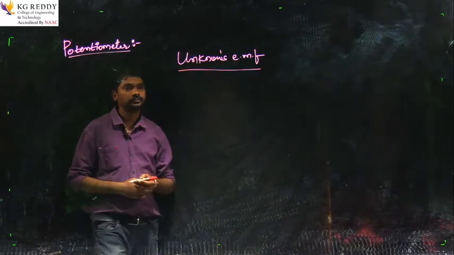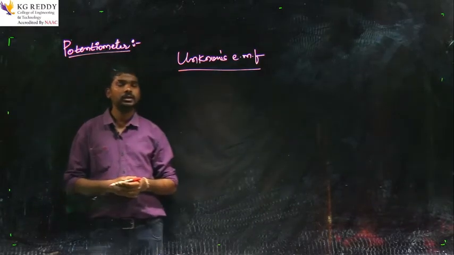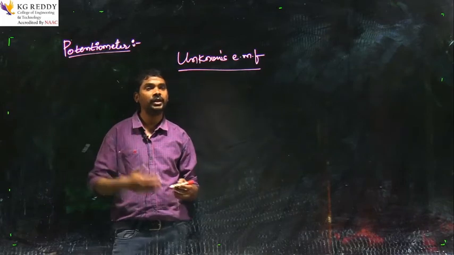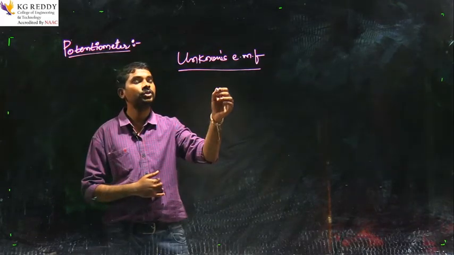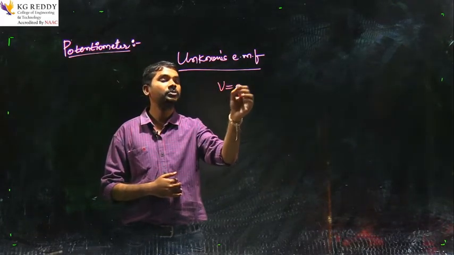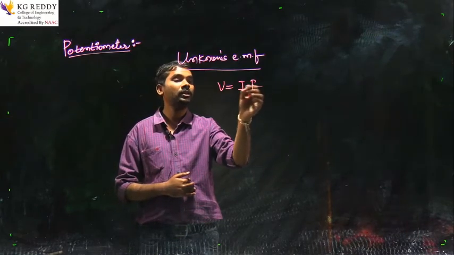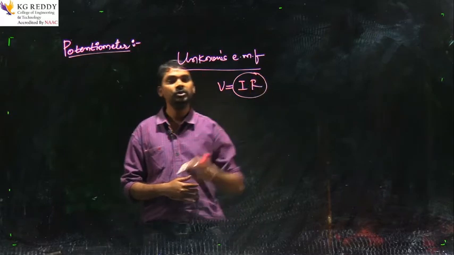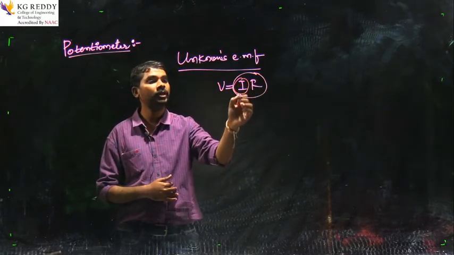Next, by means of potentiometers we can also measure the values of currents. How we will be measuring the values of currents means, we have the basic equation V is equal to IR. By means of this IR drop we can measure the value of current.